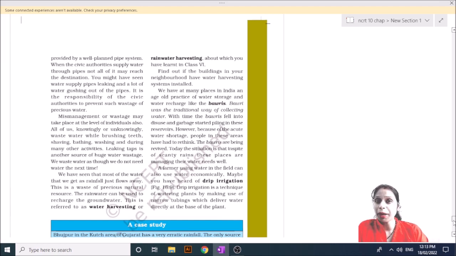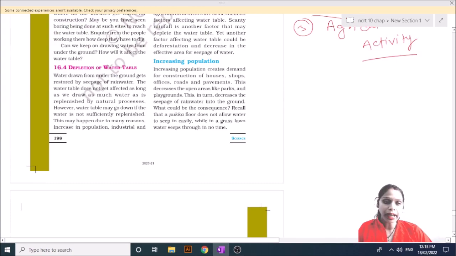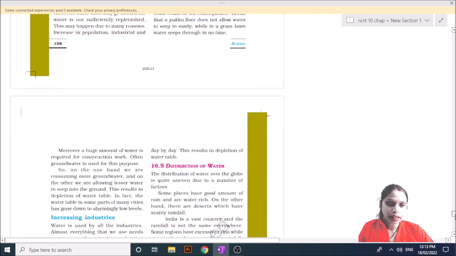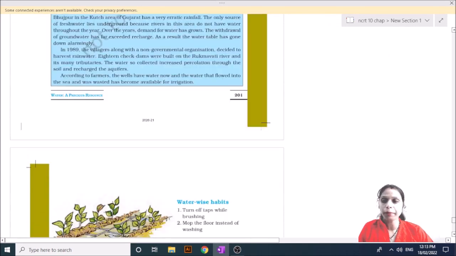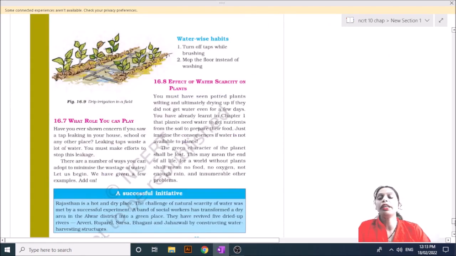Okay, and farmers are now using drip irrigation, and this is also very important for saving water, because you can see here that in drip irrigation every plant takes sufficient water, as much as they require.